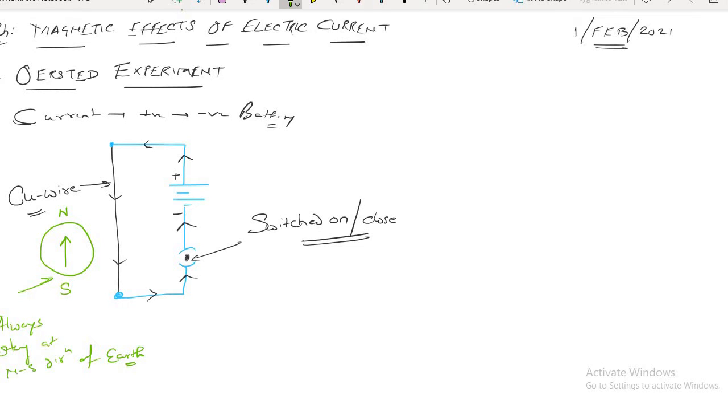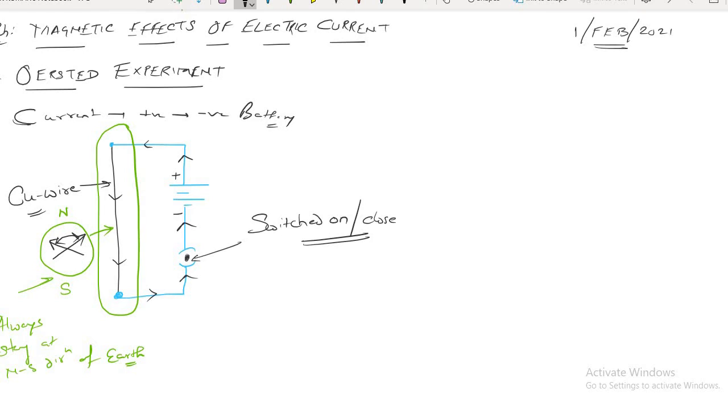But when you have brought the compass near the electric circuit, near this wire, what has happened? Can anybody tell me? If you bring the compass near the wire, what will happen? Sir, the compass needle will deflect. That's correct. Fantastic. It will not stay like this. Rather, it will get deflected in a direction like this, or it may be like this. Any one of it.